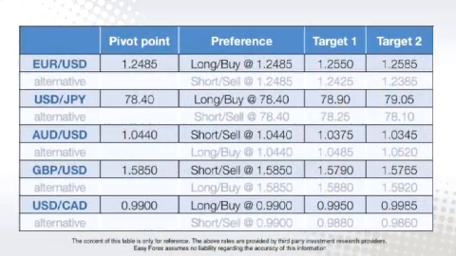Now let's take a look at what the currencies are doing this morning. The euro-dollar pivot points at 124.85 with a preference to enter into long positions at 124.85. The dollar-yen pivot points at 78.40 with a preference to enter into long positions at 78.40. The Aussie dollar pivot points at 104.40 with a preference to enter into short positions at 104.40. The sterling dollar pivot points at 158.50 with a preference to enter into short positions at 158.50. And the dollar CAD pivot point is at 0.99 with a preference to enter into long positions at 0.99.